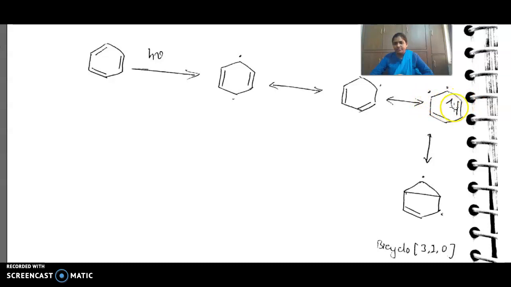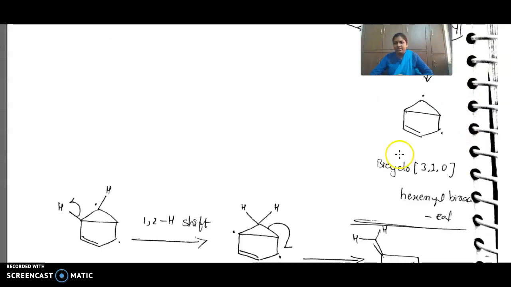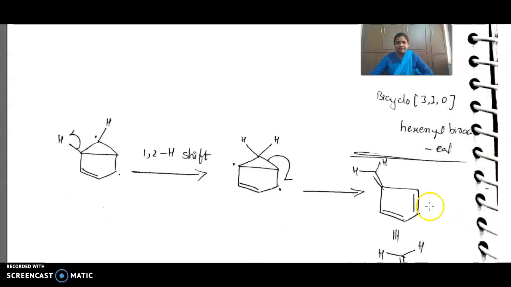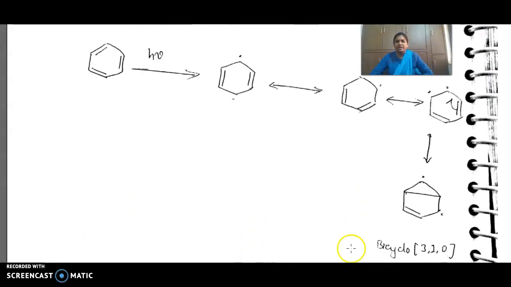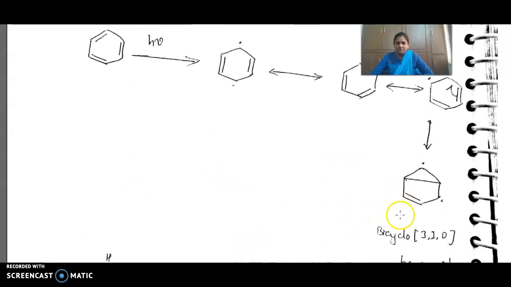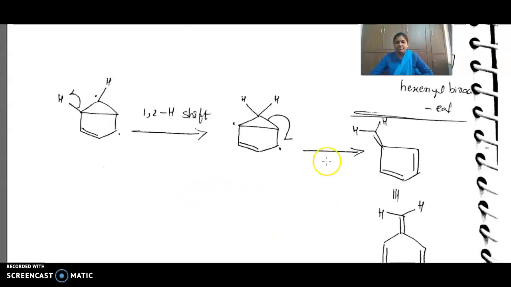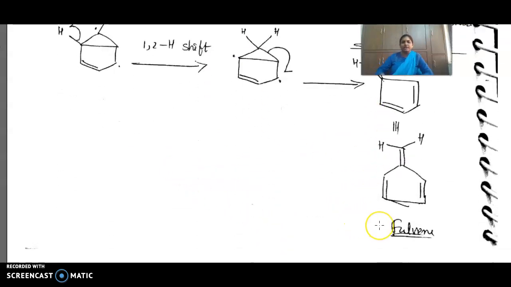Okay, if this homolysis occurs, this radical and this radical will form a bond. Here you will get a bond, and one radical here, one radical here. You will get the bicyclo[3.2.0]hexenyl biradical. Okay, this is the one thing. Rearrangement of benzene. How we were getting the fulvene, benzvalene products and Dewar benzene.